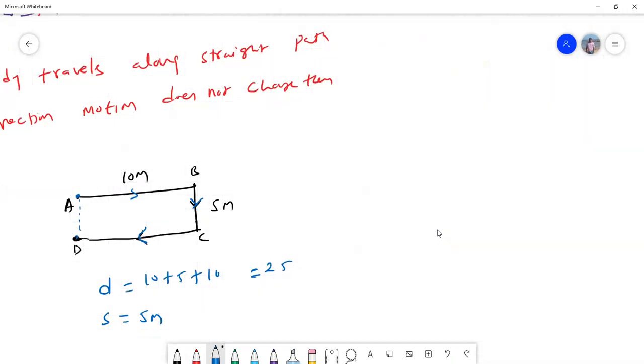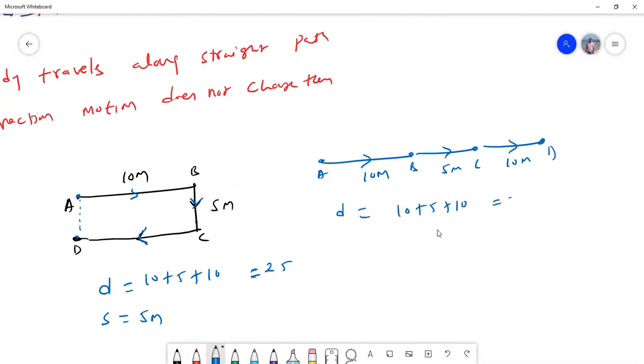Suppose the body travels like this, from A to B 10 meters, B to C 5 meters, C to D another 10 meters. See, everywhere the direction is same. Now in this case, what is the distance? 10 plus 5 plus 10, nothing but 25 meters. What is the displacement?